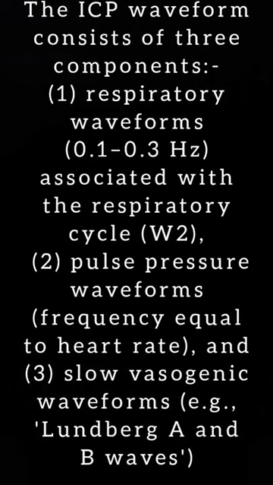The third type of intracranial pressure wave results from the slow vasogenic wave. This type of wave is of 2 types: Lundberg A, which is always pathological, and Lundberg B, which is physiological. It takes from 4 to 8 minutes, while Lundberg A takes more than 20 minutes.